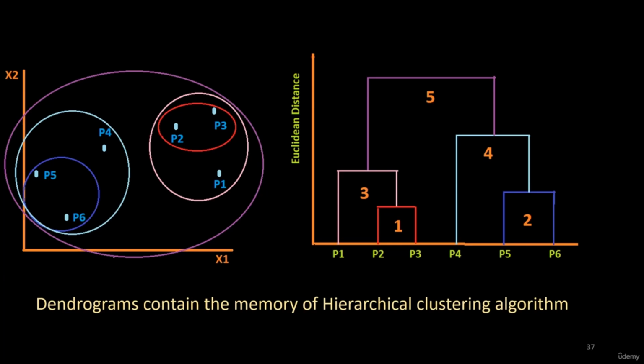We saw that we had 6 points and we intuitively built clusters on that, and we kept on merging the points until we reached the final cluster. After that, we drew a dendrogram as we learned in the previous lecture. From the dendrogram, we saw that it not only helps us in finding the optimal number of clusters, but it also contains the memory of the hierarchical clustering. After making a dendrogram, we can set a threshold and find the optimal number of clusters.